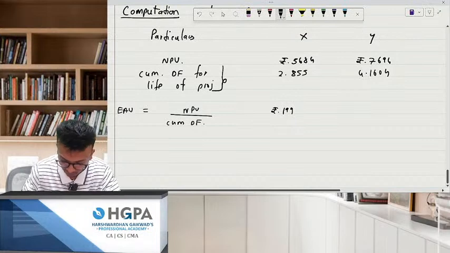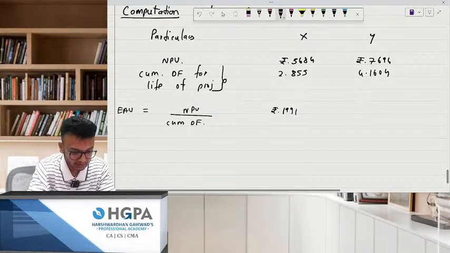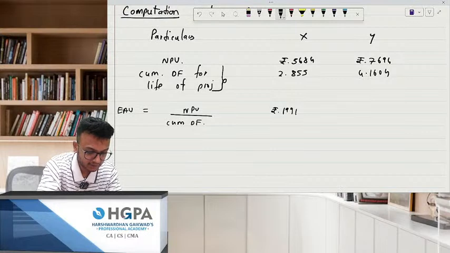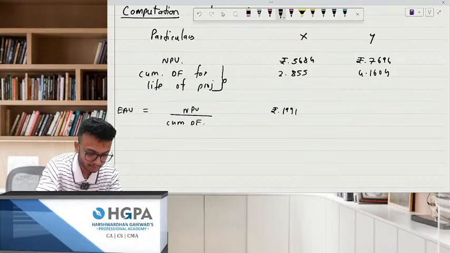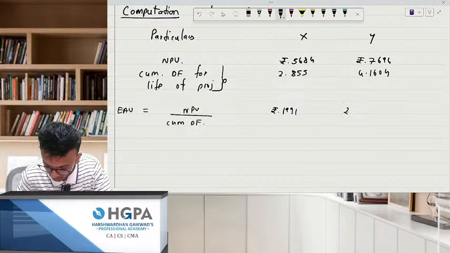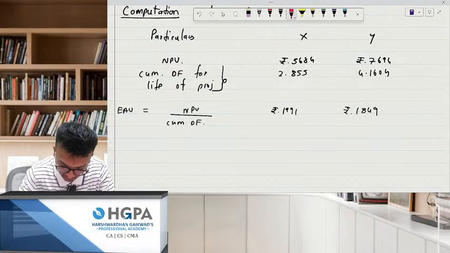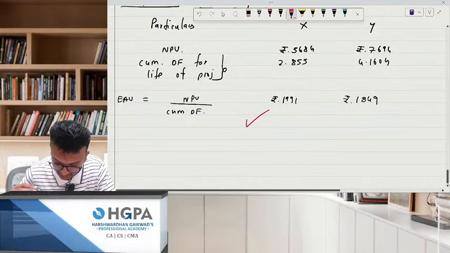199. I can write 1 also. 1991, and this is how much? 7694 divided by 4.16, 4.1604, 1849. Okay, and in this you will select this.